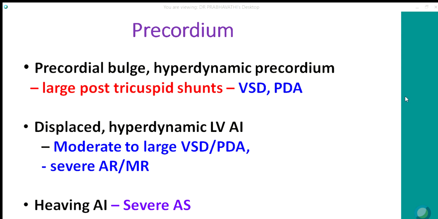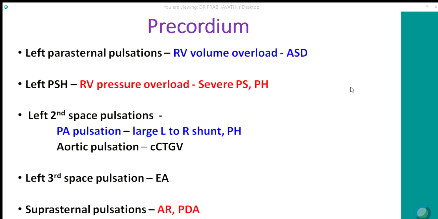Coming to the precordial examination. If you see a prominent precordial bulge with hyperdynamic precordium, think of large post-tricuspid shunts like VSD, PDA. If the apical impulse is shifted out and down with a hyperdynamic character, think of moderate to large VSD and PDA, and also severe regurgitant lesions like AR and MR. Heaving apical impulse is a feature of severe aortic stenosis, as in adults.